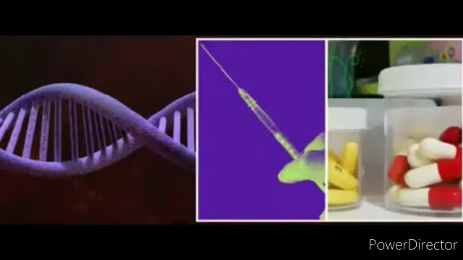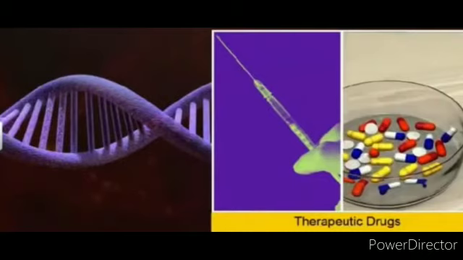The recombinant DNA technological process has made an immense impact in the area of healthcare by enabling mass production of safe and more effective therapeutic drugs.